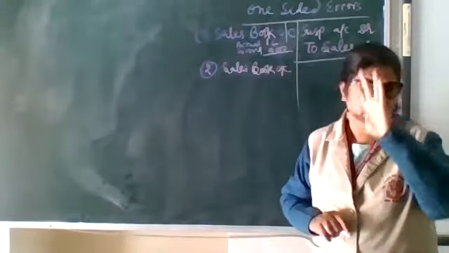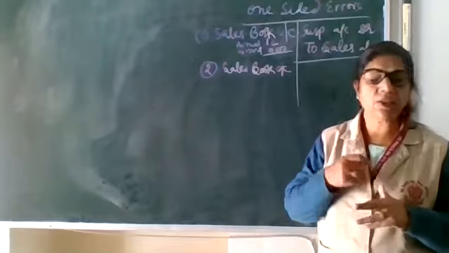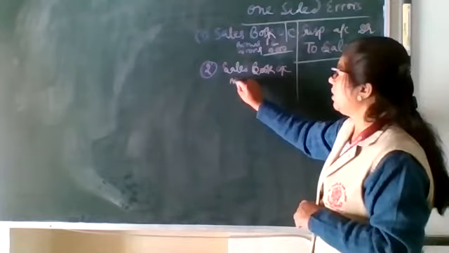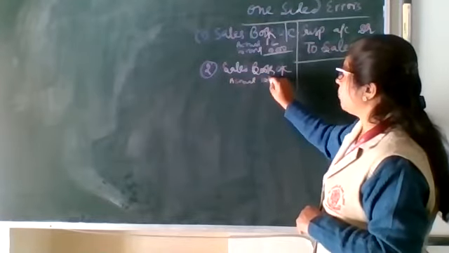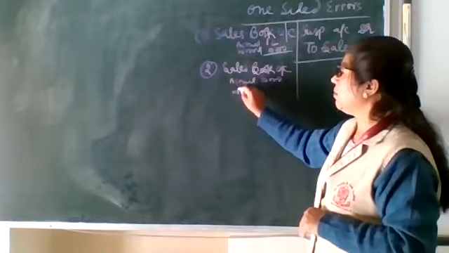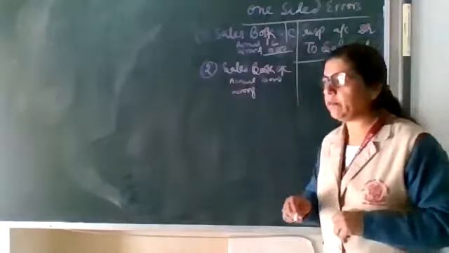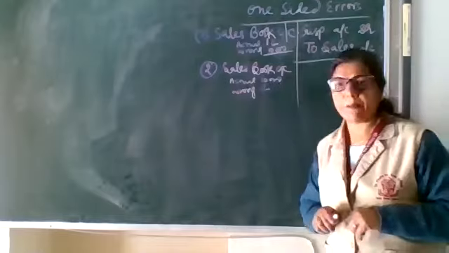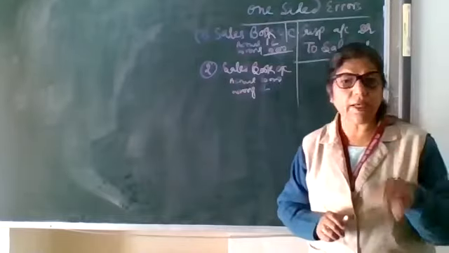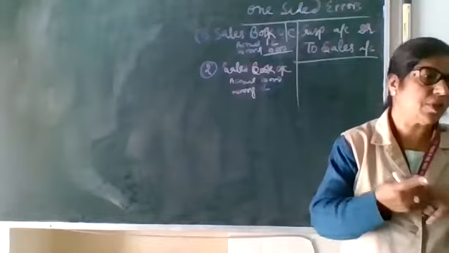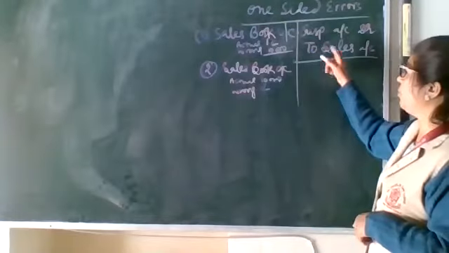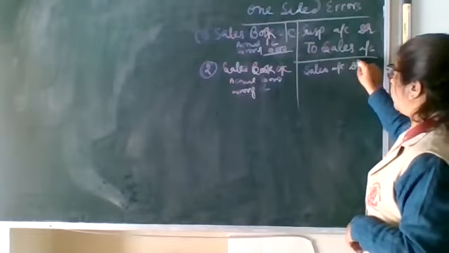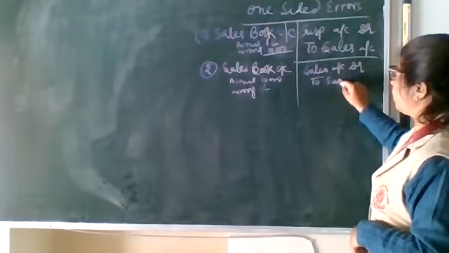Now come to the next point, reverse of it. Sales book overcast. Overcast means you have recorded more amount. Actual total is 10,000, but by mistake the total made is 1 lakh. So here the 90,000 will be the reverse amount. So here what we have to do: sales account debit to suspense account.